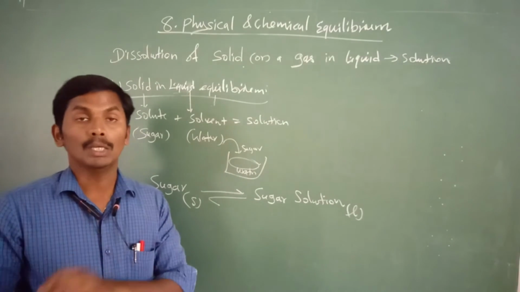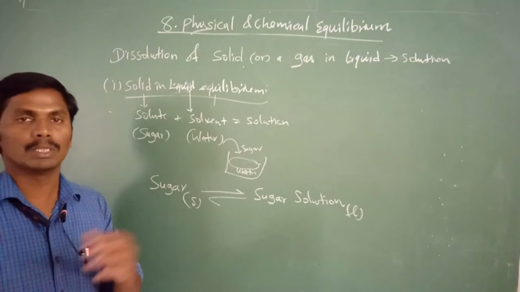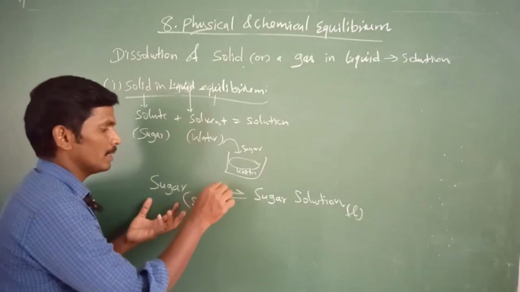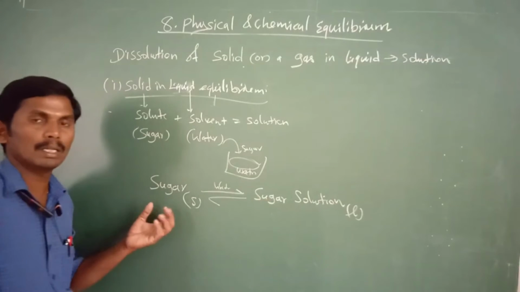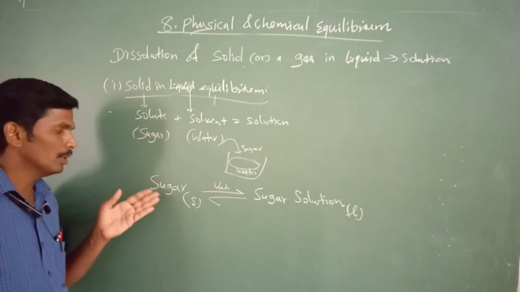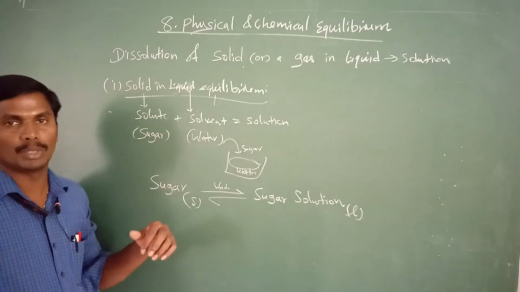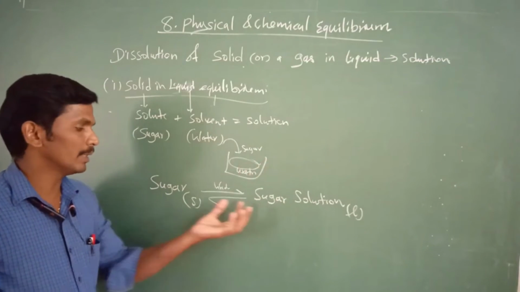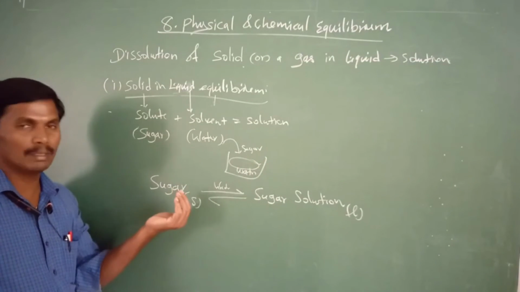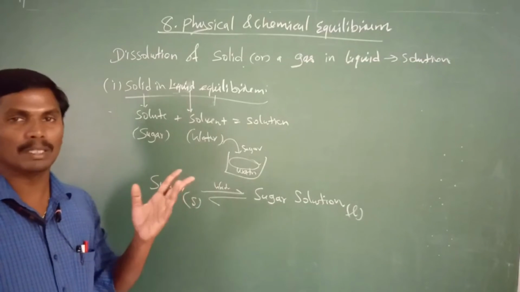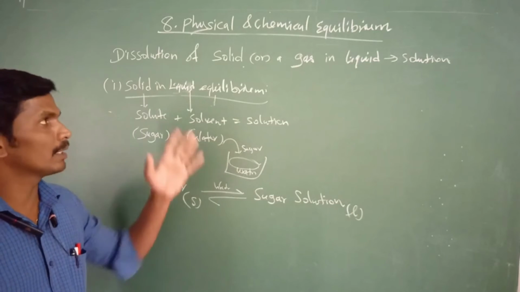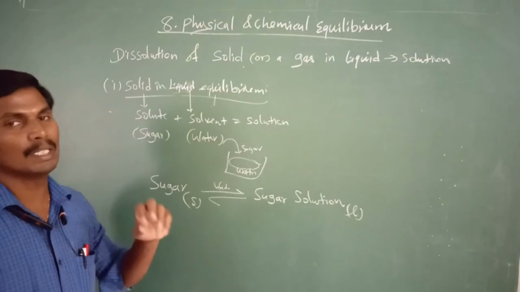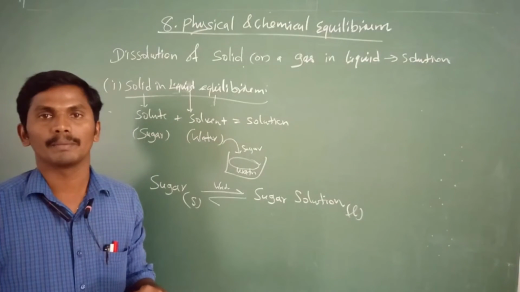If we add more, they create a supersaturated state. So this is another kind of topic. In this, solid sugar added in water creates a liquid solution called sugar solution. Right. So sugar on dissolution creates sugar solution. Sometimes we may heat the solution, and the water molecules get evaporated and finally we get solid sugar. So this also takes place in the reverse manner, and sometimes the rates of the reactions are equal, which comes under the category of equilibrium. So this is an example for solid in liquid equilibrium, which is the dissolution of solid in liquid.